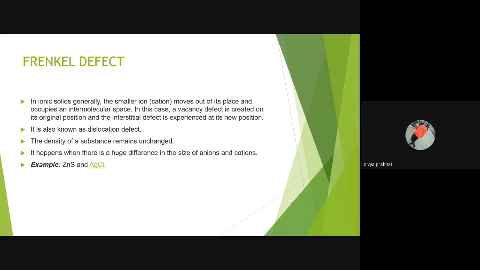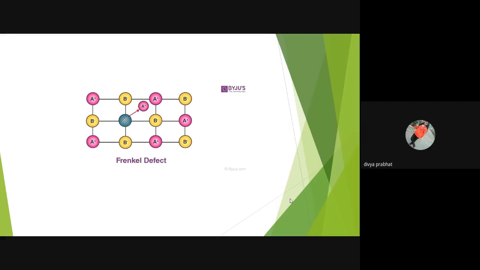It happens when there is a huge difference in the size of anions and cations. For example, zinc sulfide and silver chloride. This is the figure that shows the Frenkel defect.